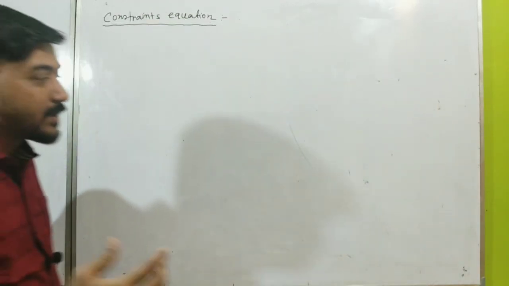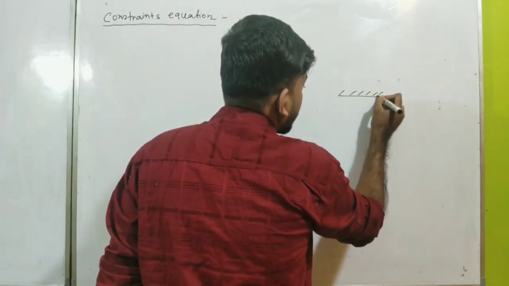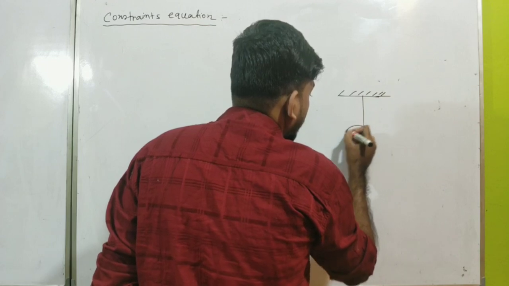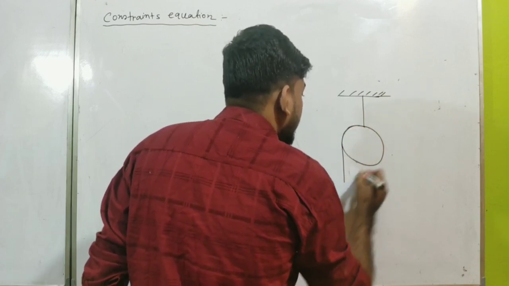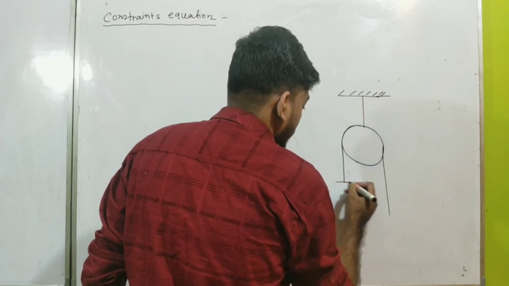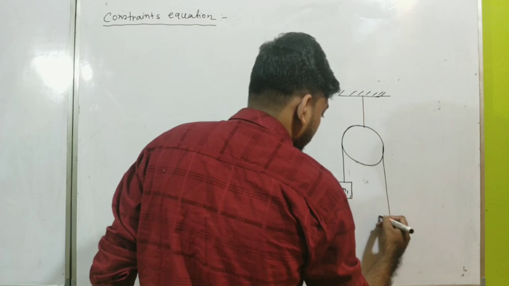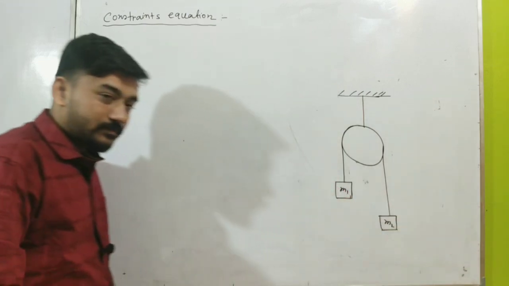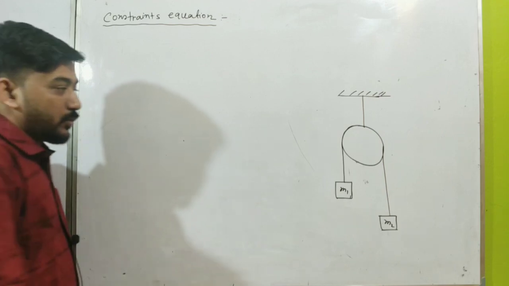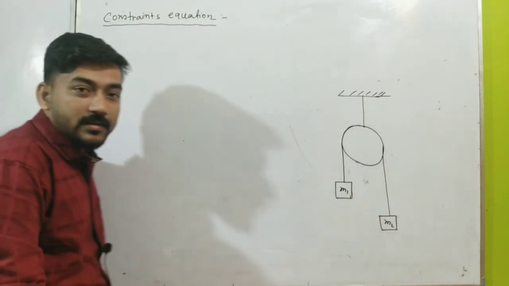So let me take another example to understand the thing more clearly. We will understand the need for this constraint equation better when we use some example. So let me take a very simple case, the mass pulley system that I have discussed in the previous class. This is the simplest mass pulley problem, and you can say the simplest constraint equation. Suppose this is a mass m1 and this is a mass m2. Now we are asked to find out the acceleration of these two objects.